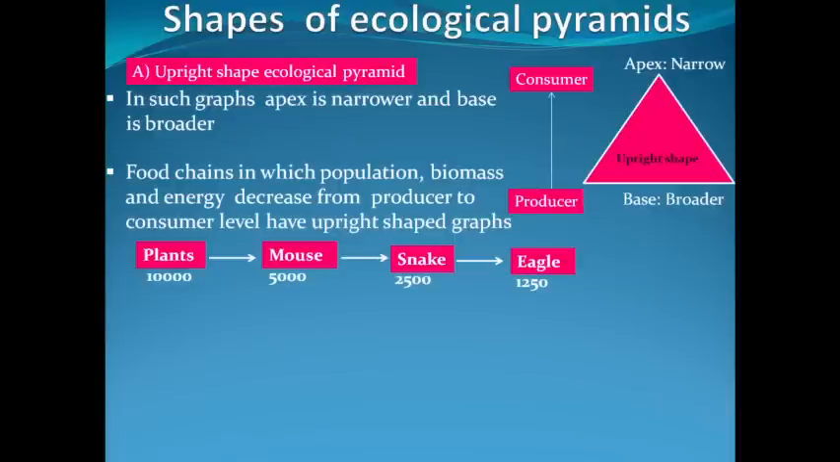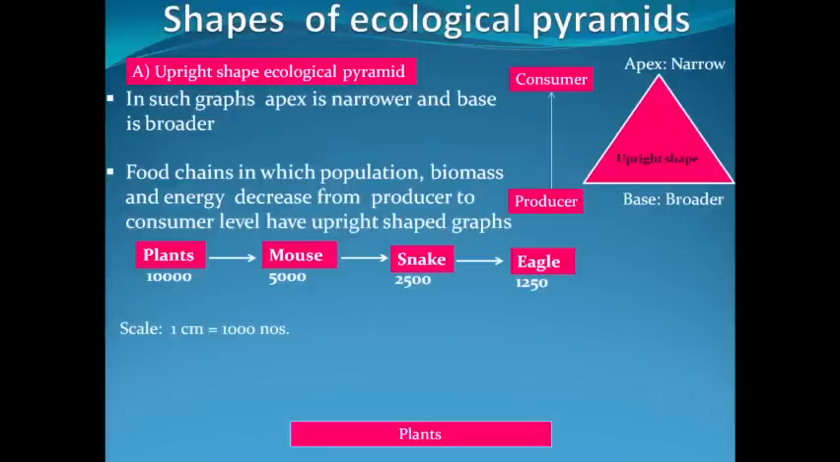Let's take a hypothetical figure of the population at each trophic level. At trophic level 1, that is plants, the total population was 10,000, for example. For mice it is 5,000. At snake level it is 2,500, and the total population of eagles was counted as 1,250. If you want to make an ecological pyramid graph for this data, and we set the scale as 1 centimeter of the graph line representing 1000 numbers, the shape of the graph would be like this.